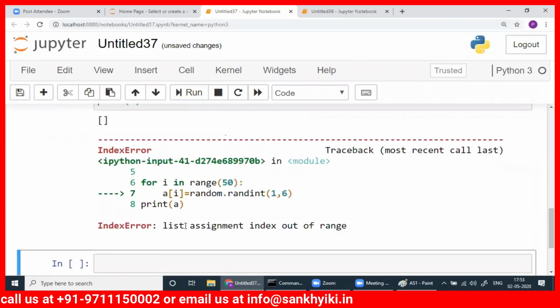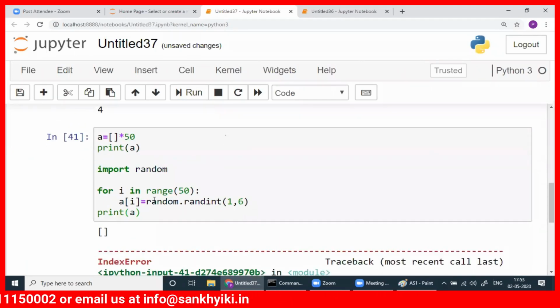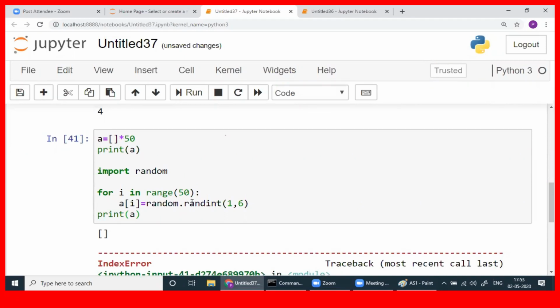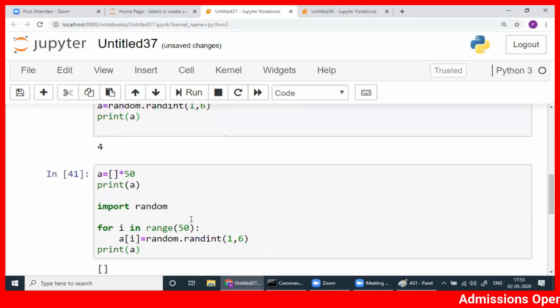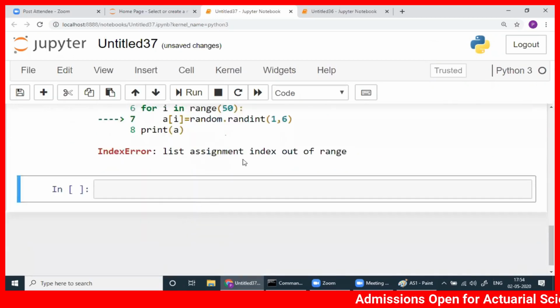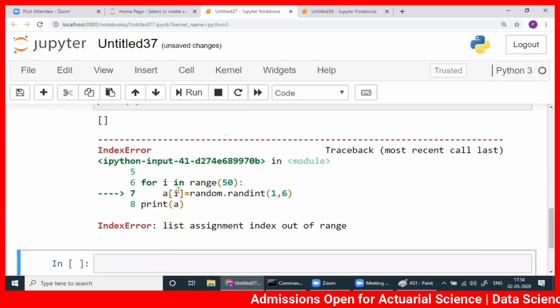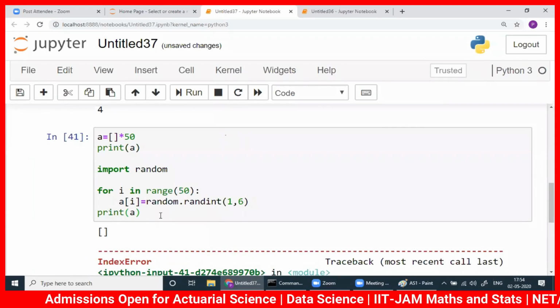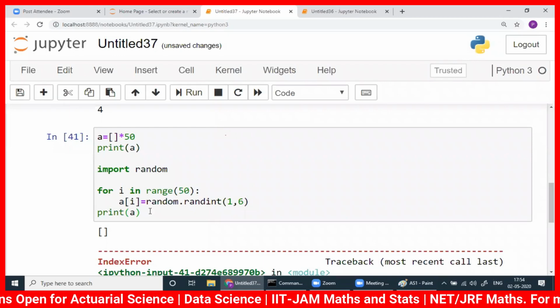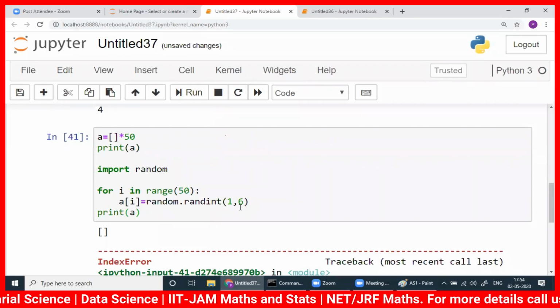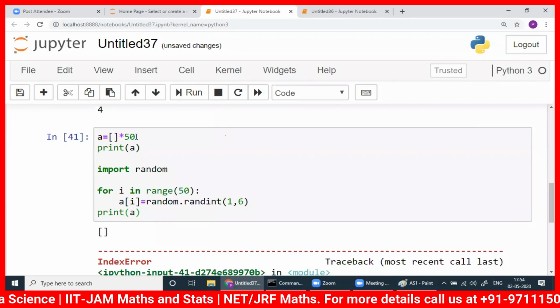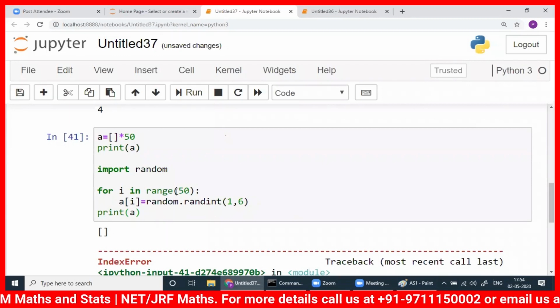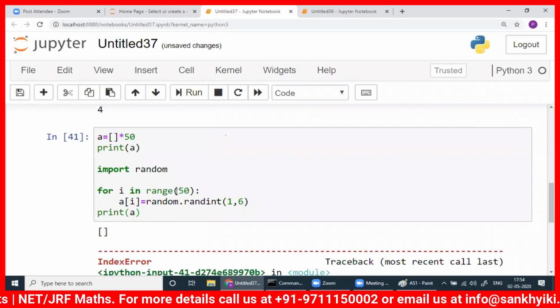Yeah, there is a problem. What is the problem? List assignment index out of range. Okay, so 50 are here, 0 to 49, 50 are here. What is list assignment index out of range? random.randint 1 to 6. Here 50 I've written, right? Yeah, 0 to 49, there are 50.